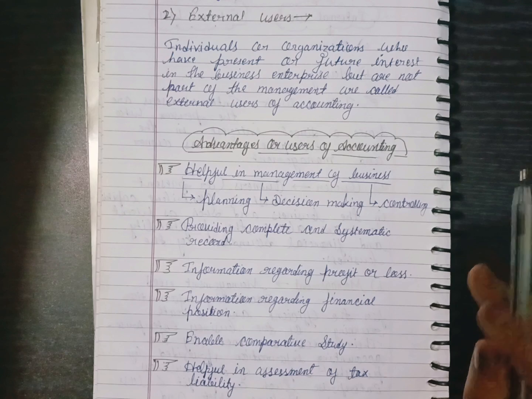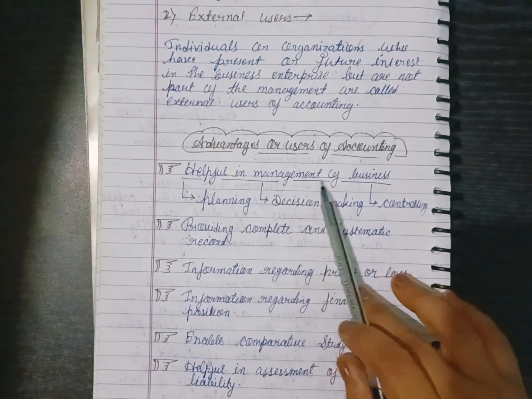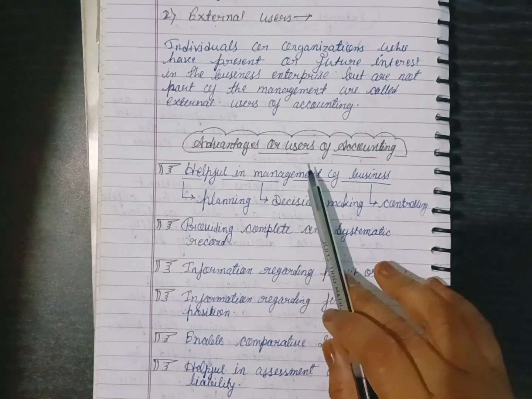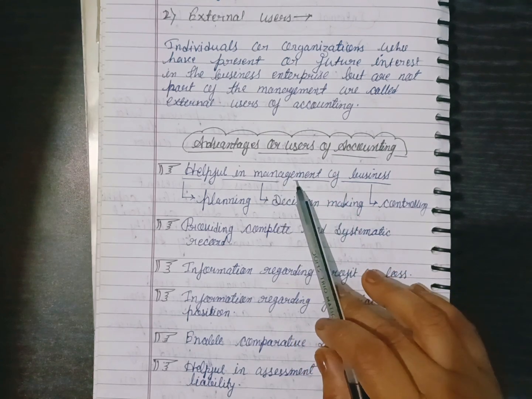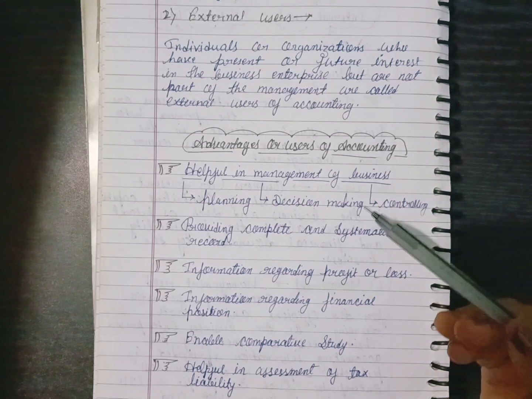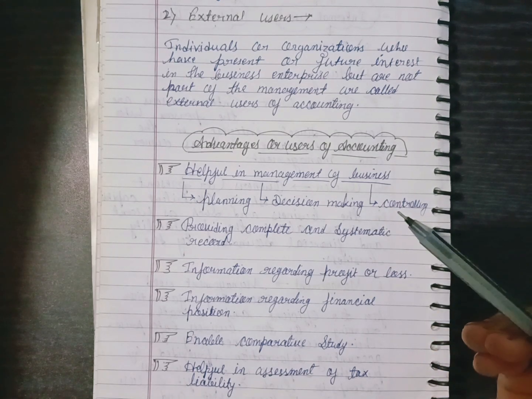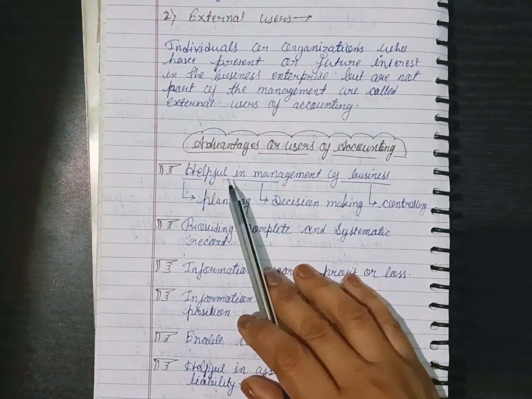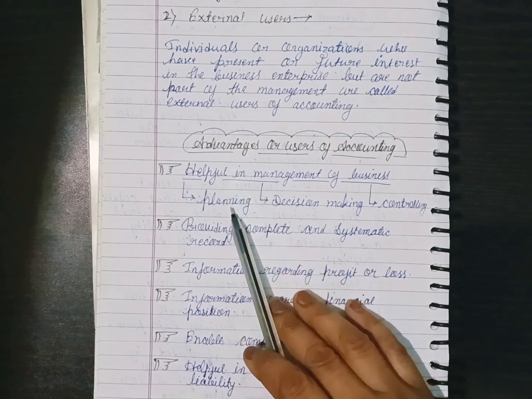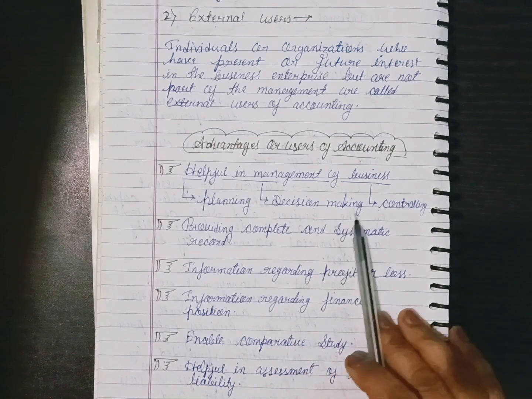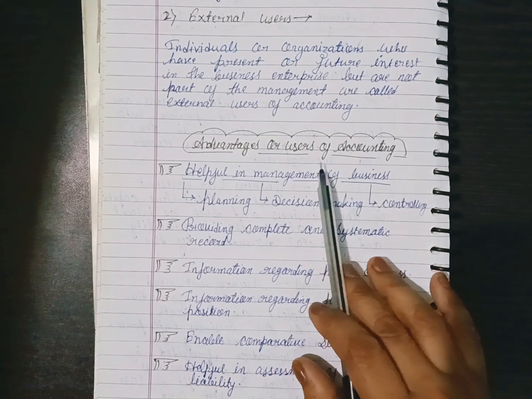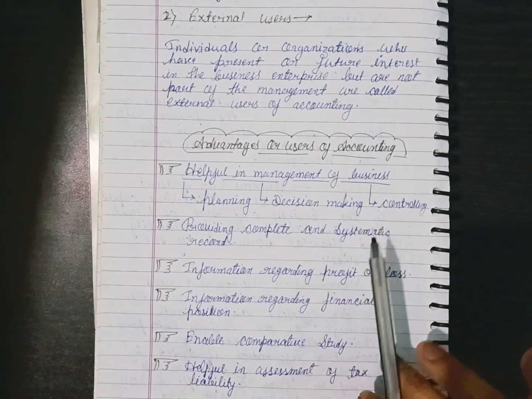So first thing is that helping in management of business. Also we have discussed the accounts provide the information to the management, then management is able to take a decision, make a control. Am I right? So same things here, helping in management of business. How to planning, how to decision making, and how to controlling in the business with the help of accounting information.